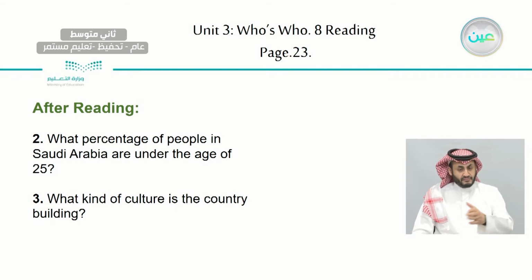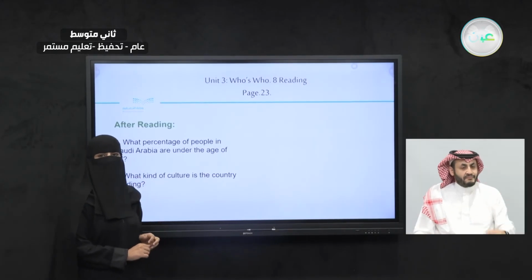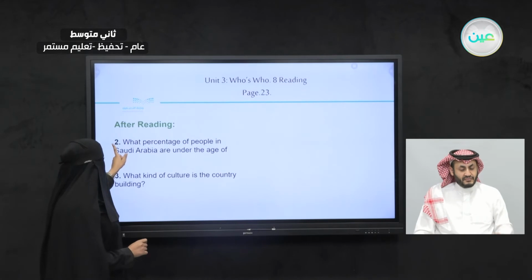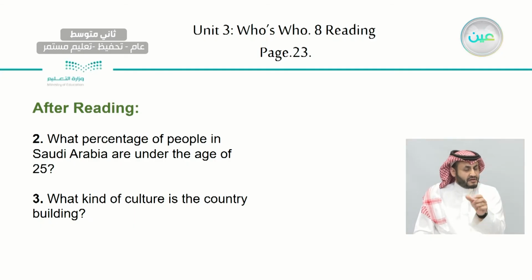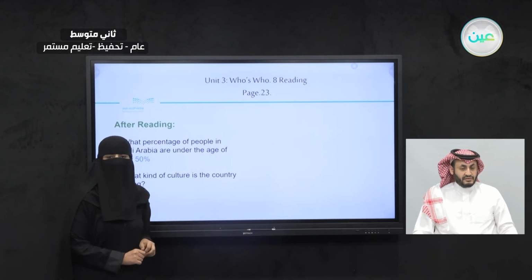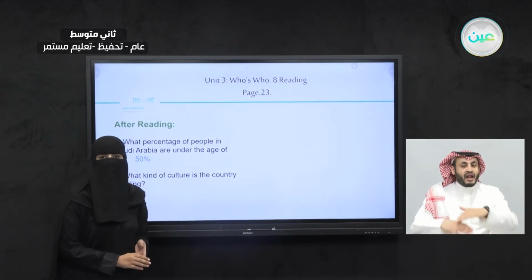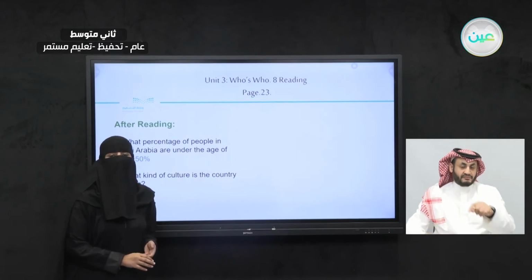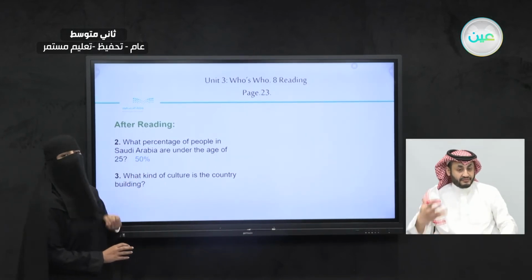Now, let's take a look at this one here. What percentage of people in Saudi Arabia are under the age of 25? We mentioned something here in the text. The percentage of the people under the age of 25 is this, 50%. But actually in the text, it didn't say 50%. In the text, it said half of the people are under the age of 25. So half of the people, that means it's 50%.